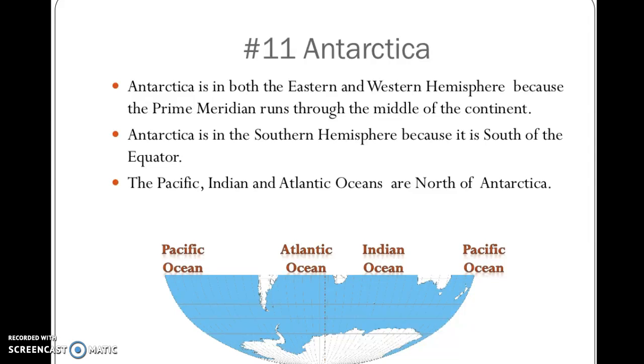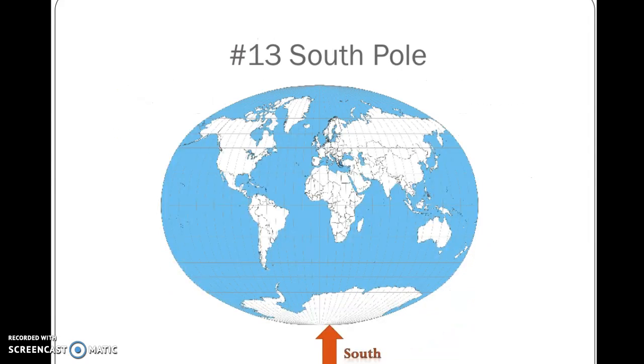Antarctica is in both the Eastern and Western Hemisphere because the prime meridian runs through the middle of the continent. Antarctica is in the Southern Hemisphere because it is south of the equator. The Pacific, Indian, and Atlantic Oceans are north of Antarctica. And you can see right down here the South Pole.